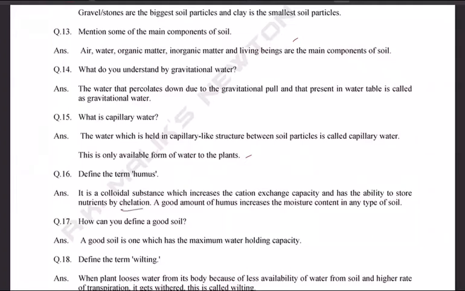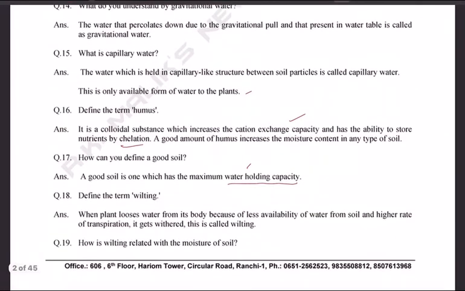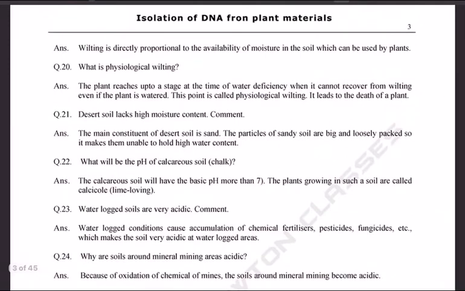Define the term humus. It's a colloidal substance which increases cation exchange capacity and has the ability to store nutrients by chelation. A good amount of humus increases the moisture content in any type of soil. How can you define good soil? A good soil is one which has the maximum water holding capacity. Look at that. And define the term wilting. When a plant loses water from its body because of less availability of water from the soil and higher rate of transpiration, it gets withered. This is called wilting.